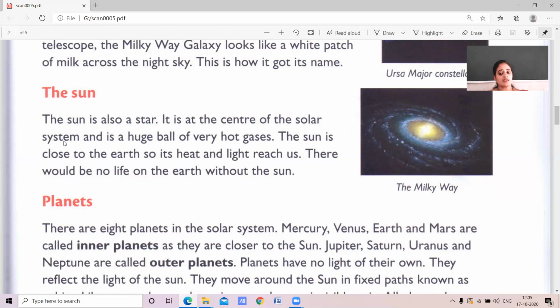Our beautiful planet Earth is nearer to the sun. The Earth is in the third position. Because of that, it gets sufficient heat and light from the sun.